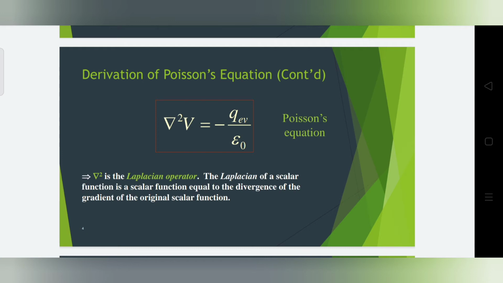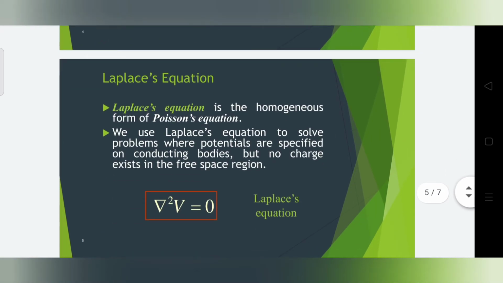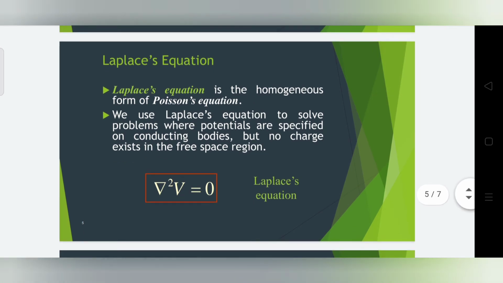The Laplacian of a scalar function is a scalar function equal to the divergence of the gradient of the original scalar function. In case rho v is equal to 0, that is in a charge free region, the above equation becomes del squared V is equal to 0. The Laplace equation is the homogeneous form of Poisson's equation.